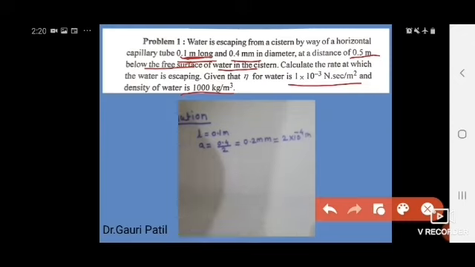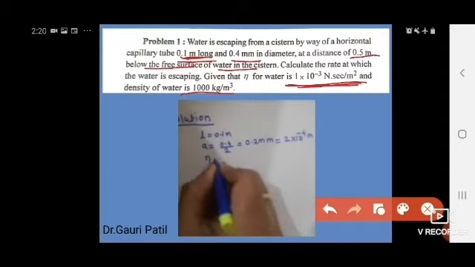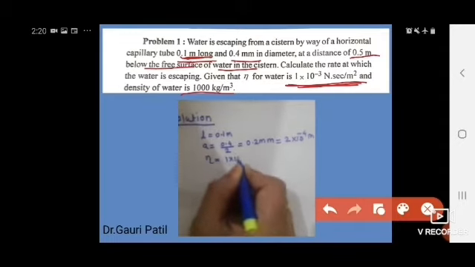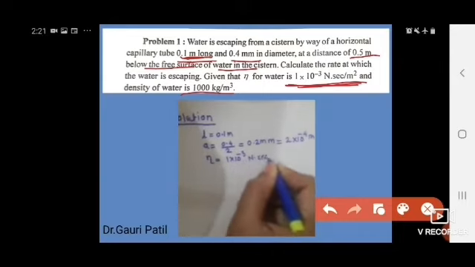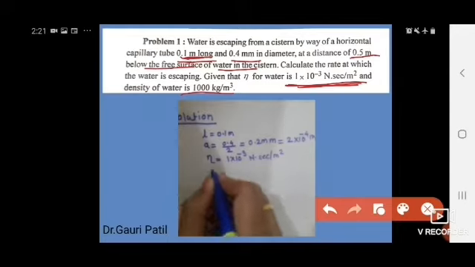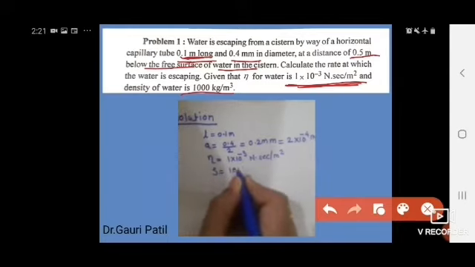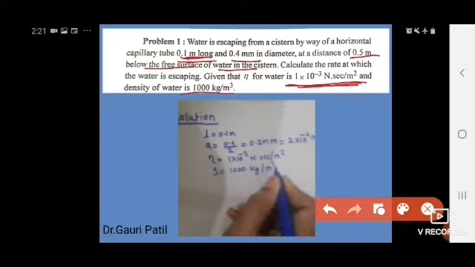Then we have the given eta. Eta is equal to 1 into 10 raised to minus 3 Newton second per meter square, and rho is equal to 1000 kilogram per meter cube.